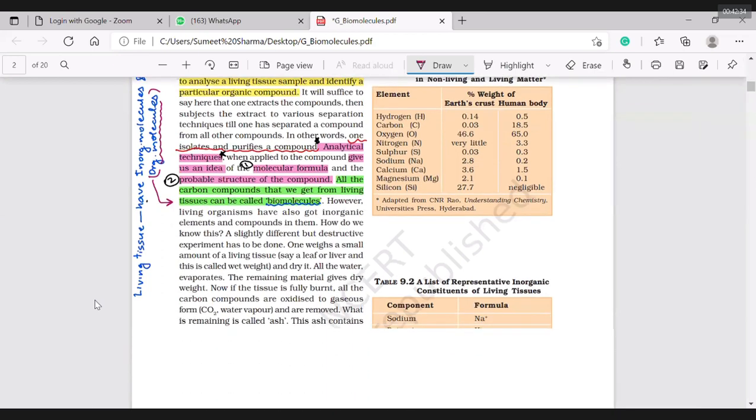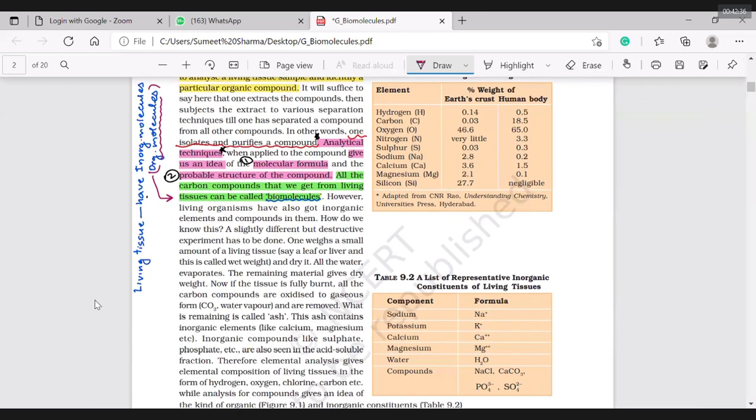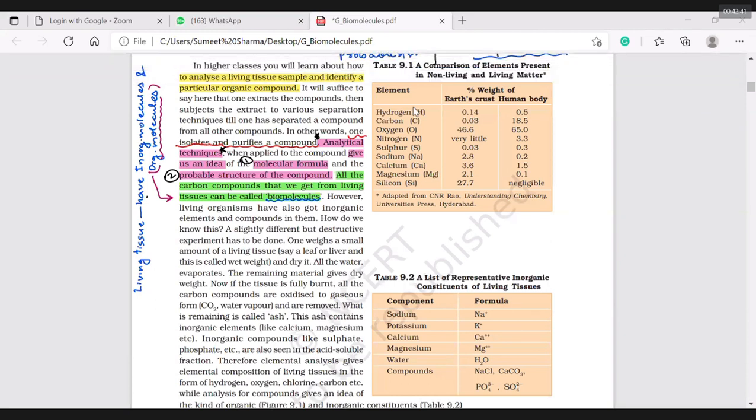Right, next, coming to the other features. However, living organisms have also got inorganic elements and compounds in them. So how do we know this? Already we know this: chemical analysis has told us. Now a slightly different but destructive experiment. Fourth: elemental analysis, chemical analysis, analytical techniques.